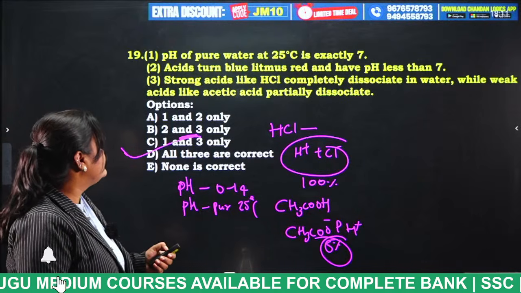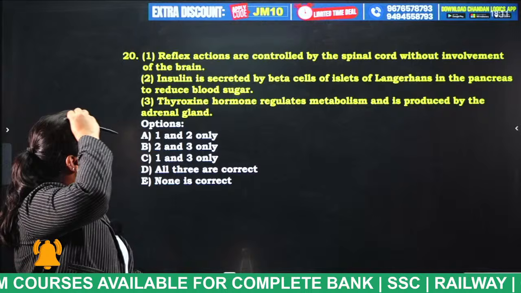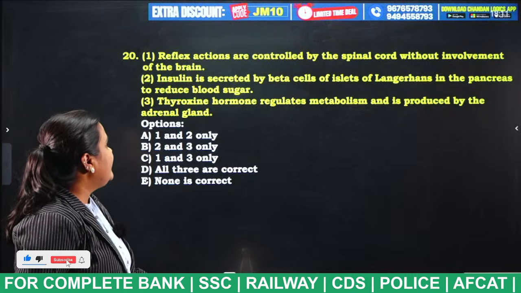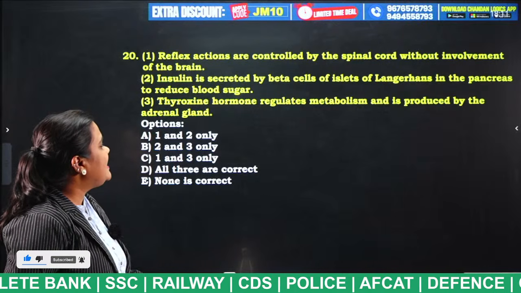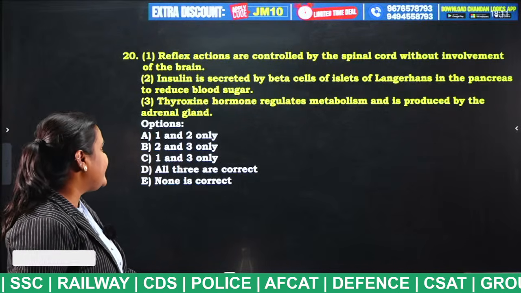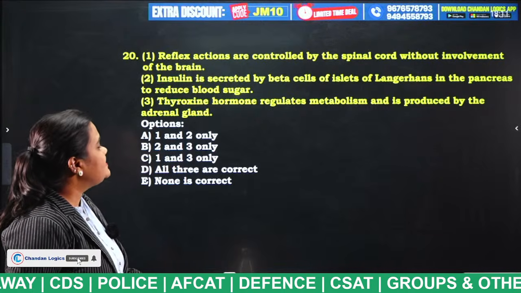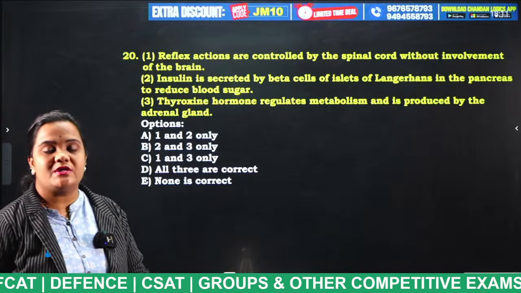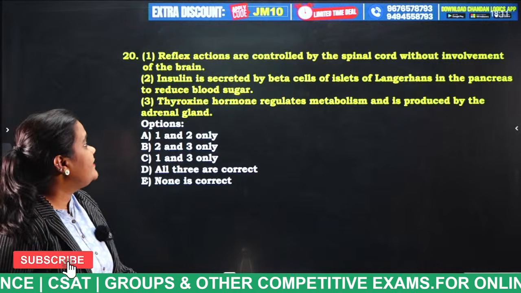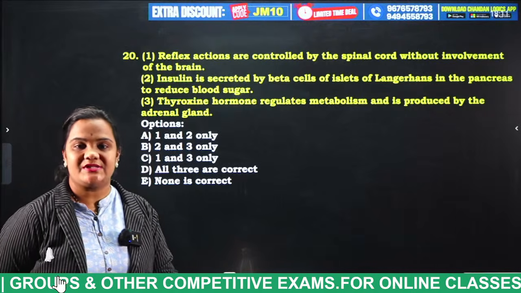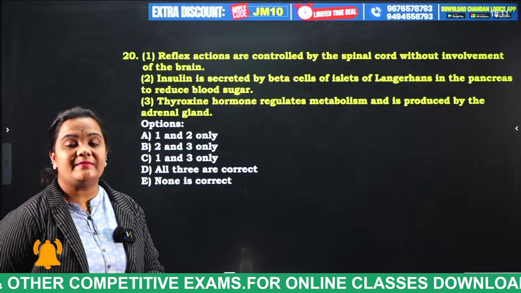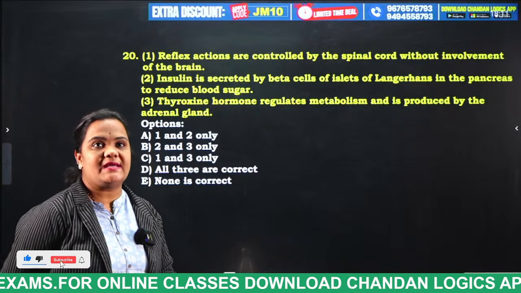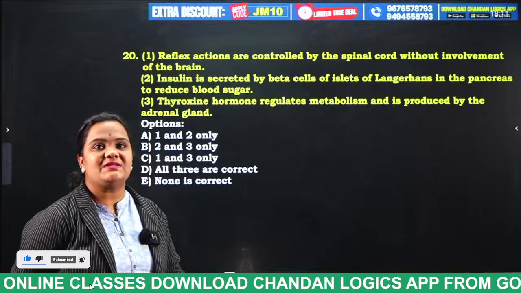Next: 1. Reflex actions are controlled by the spinal cord without involvement of the brain. 2. Insulin is secreted by beta cells of islets of Langerhans in the pancreas to reduce blood sugar level. 3. Thyroxine hormone regulates metabolism and is produced by the adrenal gland. Try to answer this question, students. Reflex actions are nothing but sudden actions. I have already given you the example in the previous class. Now tell me what is the answer for this question.